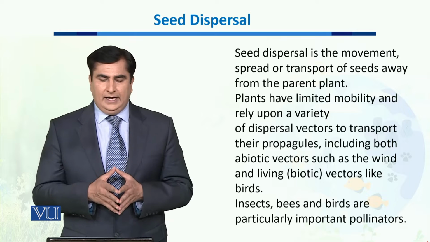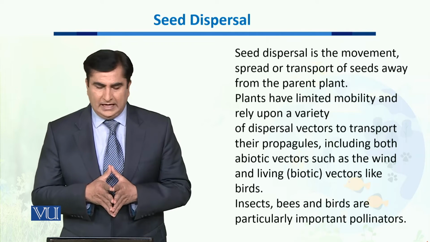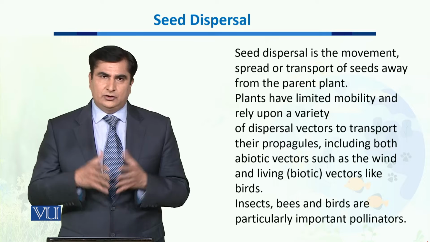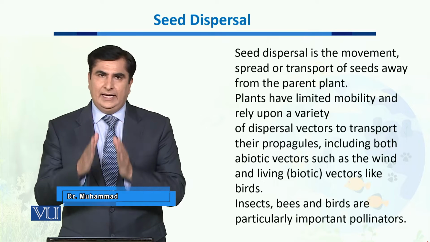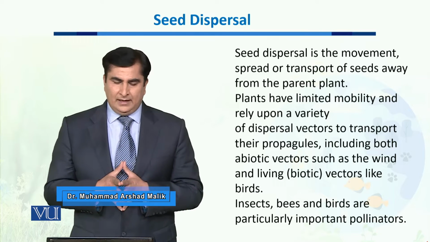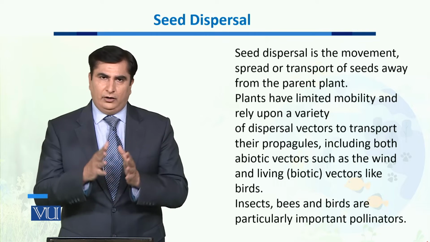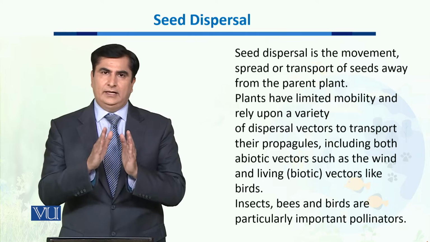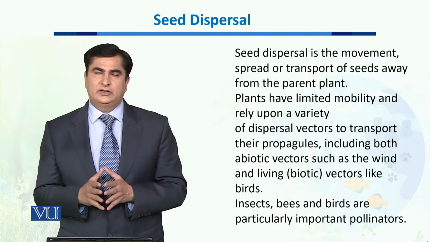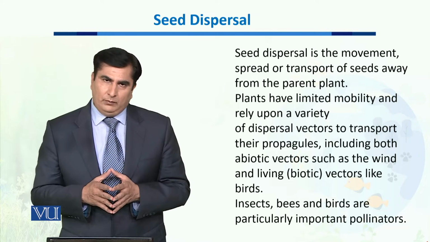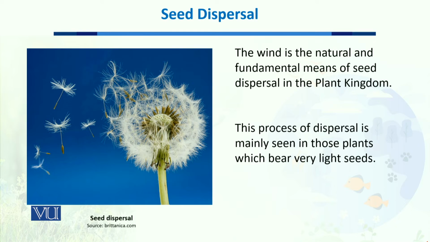such as wind and living or biotic factors like birds or animals. Both of these factors help in the dispersal of seeds, including insects, bees, and birds. They are important pollinators or animals which help in the dispersal of seeds of plants. Now, when we talk about the abiotic or natural factors, wind is one of the important and fundamental means of seed dispersal in the plant kingdom.